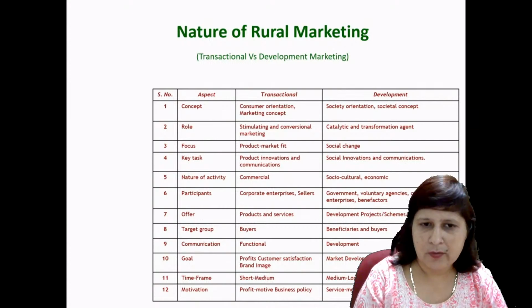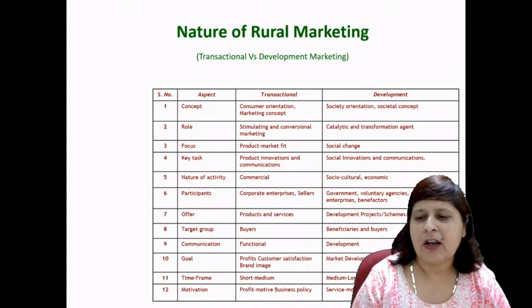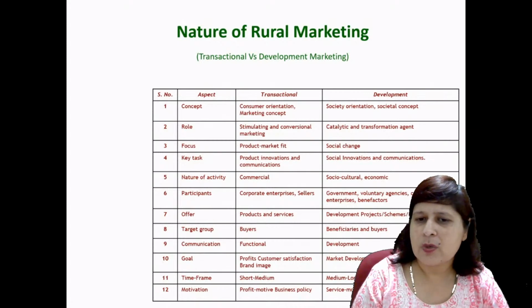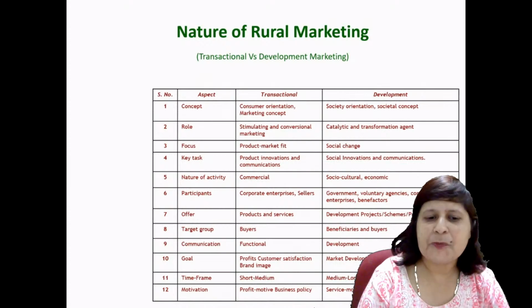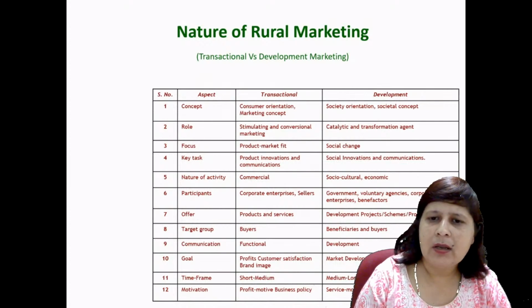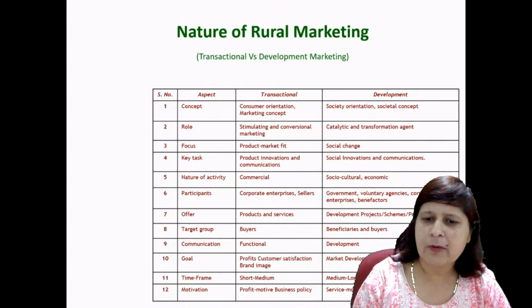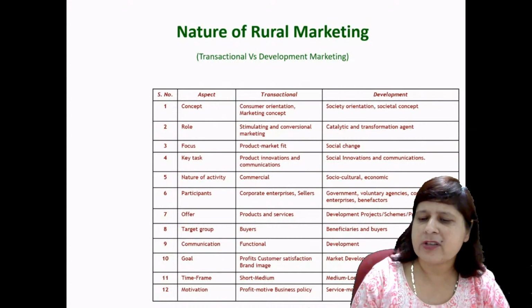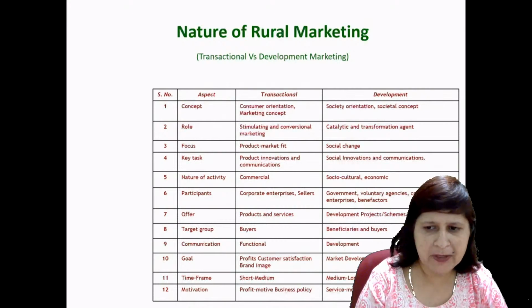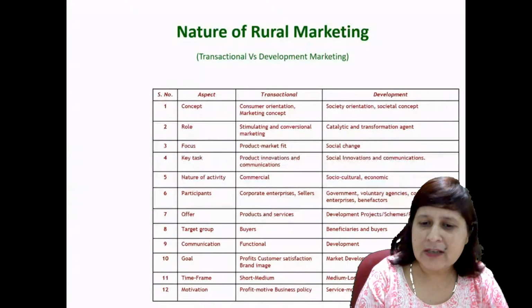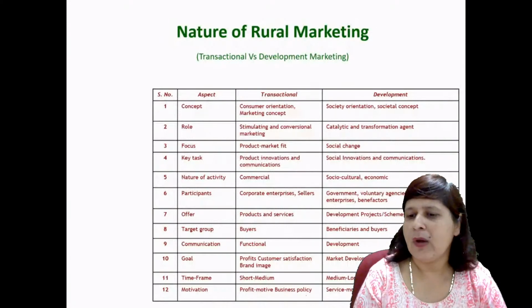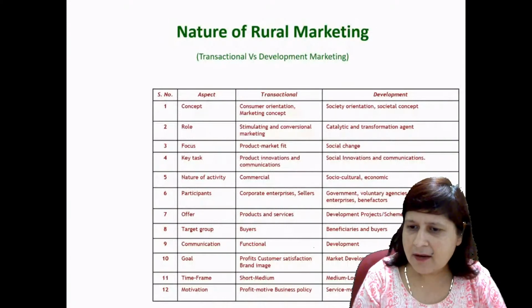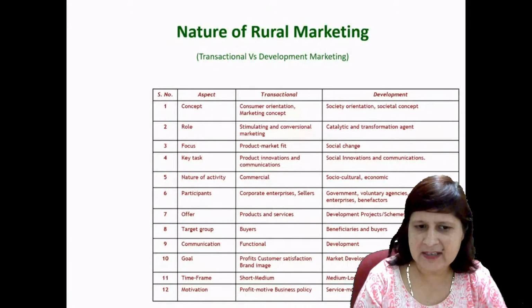Nature of rural marketing. What is the nature of rural marketing? We'll discuss the nature of rural marketing by comparing the transactional versus development marketing concept, right? In transactional marketing the concept is consumer oriented, the marketing concept, while in development it is society orientation or the societal concept.